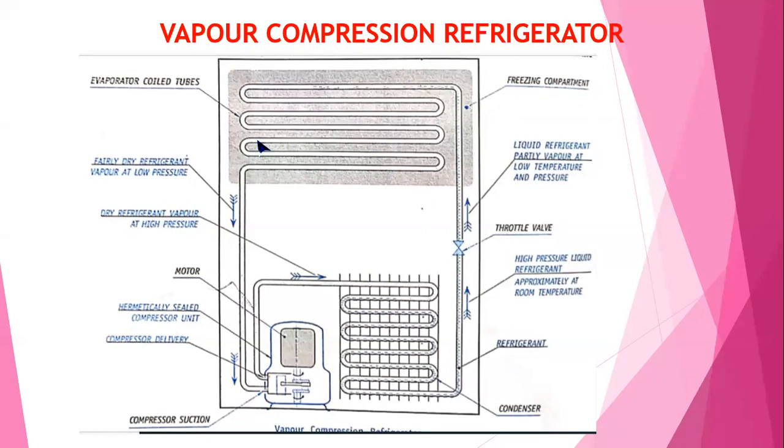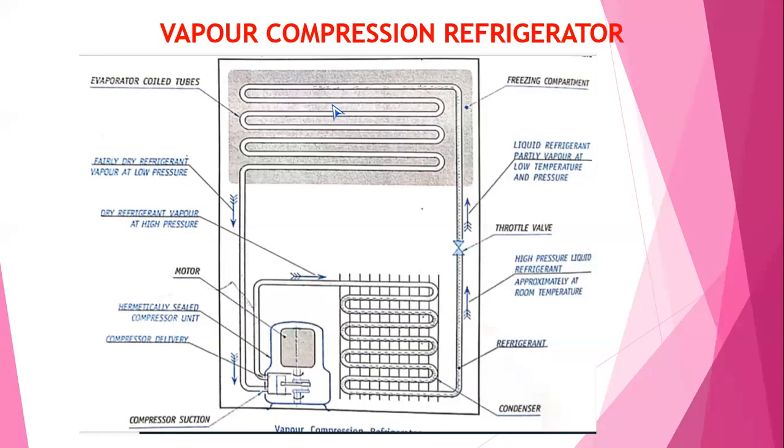From the evaporator, refrigerant is fed to the compressor. In compressor, the refrigerant is compressed and pressure increases. The increased refrigerant pressure and reduced temperature is fed to the condenser. From the condenser, pressure of the refrigerant increases and temperature reduces, and again which is fed to the throttle valve. From the throttle valve, it is fed to the evaporator. So the cycle is continuous due to the movement of the refrigerant from evaporator, compressor, condenser, expansion unit, and to the evaporator.